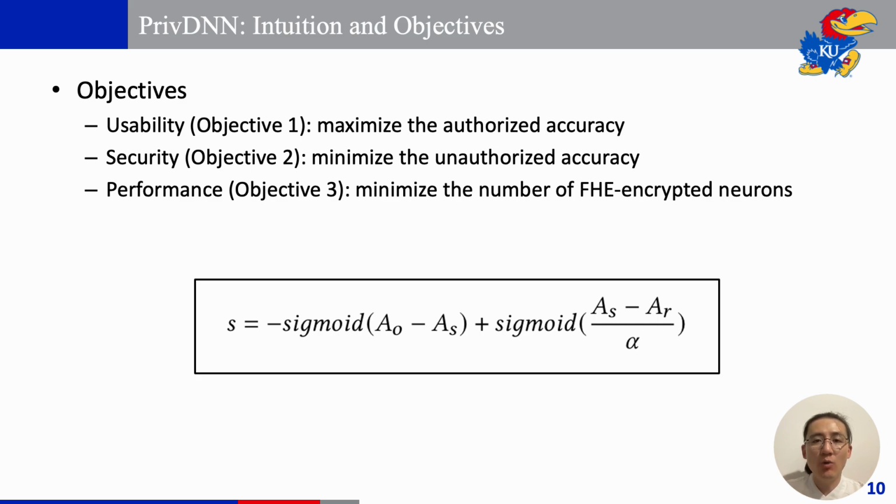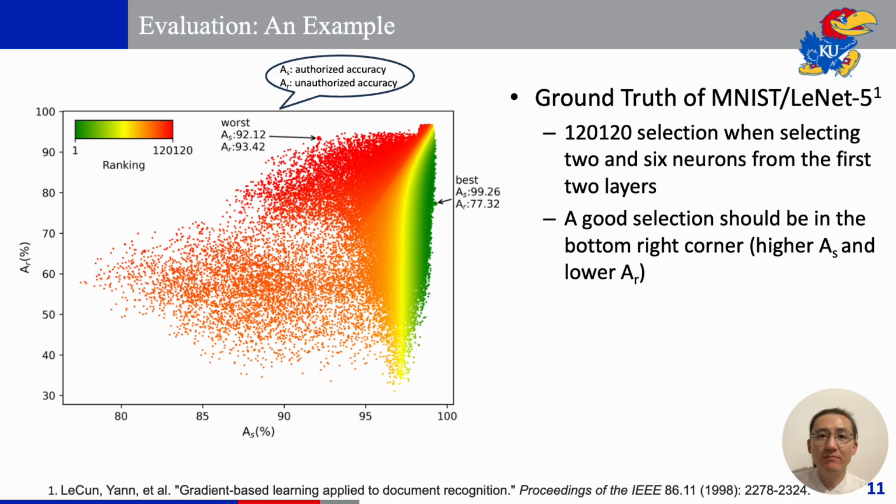To evaluate how well we achieve our goals, we design a score to measure the quality of our core neuron selection. The first part is a penalty for the decrease in authorized accuracy, and the second part is the benefits of the decrease in unauthorized accuracy. In PrivDNN, the most important question is to select the core neurons based on the objectives. Selecting core neurons from all neurons is a combinatorial problem.